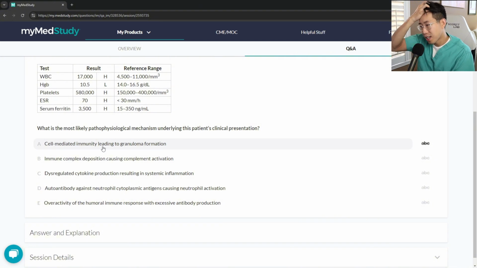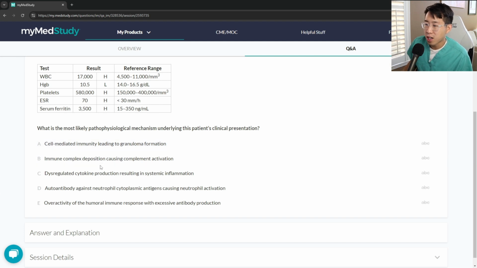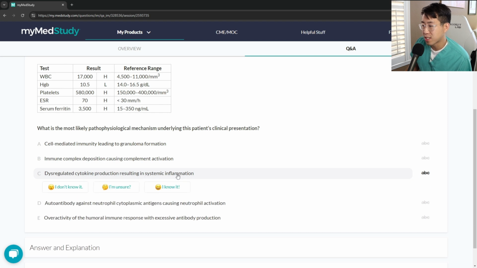Cell-mediated immunity leading to granuloma formation, immune complex deposition causing complement activation, dysregulated cytokine production resulting in systemic inflammation. That sounds kind of like the pathophys for adult onset Still's disease to me. Autoantibody against ANCA causing neutrophil activation, and overactivity of the humoral immune response with excessive antibody production.